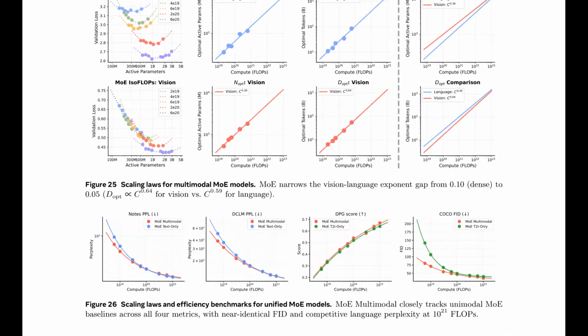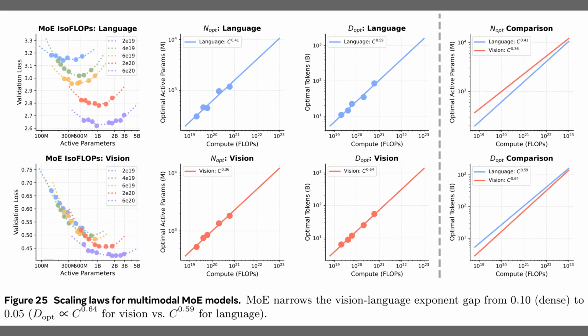Alright, since Figure 21 identified the mixture of experts as a key driver, Figure 25 now quantifies exactly how it scales. The charts display language analysis in the top row and vision in the bottom. The third column is particularly revealing. It plots the optimal training tokens against compute. We see language scaling with an exponent of 0.59, while vision is steeper at 0.64, confirming it is more data hungry. Yet the comparison panels on the far right show that the mixture of experts design narrows this gap significantly compared to dense models, which helps harmonize the training.